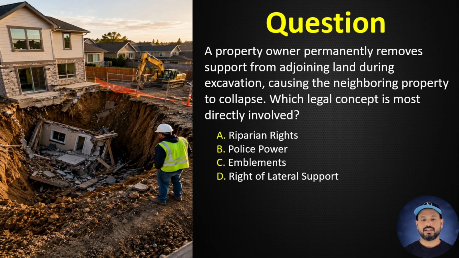Question number 50. A property owner permanently removes support from adjoining land during excavation, causing the neighboring property to collapse. Which legal concept is most directly involved? A. Riparian rights. B. Police power. C. Emblements. D. Right of lateral support. Correct answer D. Right of lateral support. Landowners generally have a duty not to remove natural lateral support from adjoining land.